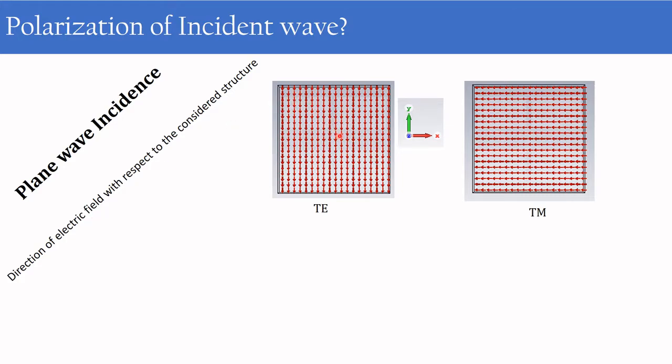So when the direction of the electric field is parallel to the y direction, we can call it a TE polarized wave. And when the direction of the electric field is parallel to the x axis, we can call it a TM polarized wave. Given that we are placing the structure in the xy plane and our plane of incidence is opposite to the z direction.